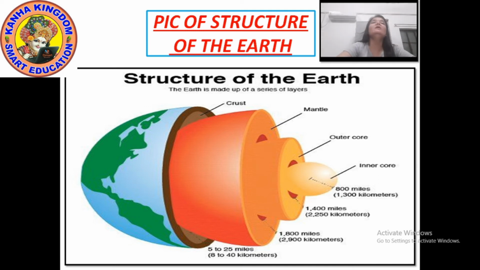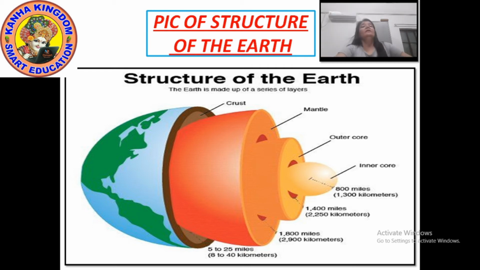Then moving to the outer core, it is 2250 kilometers. And then moving to the inner core, that is 1300 kilometers. So this is the structure of the interior of the earth. This is how the earth's layers look.